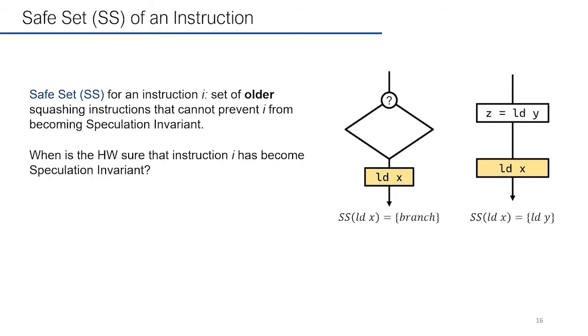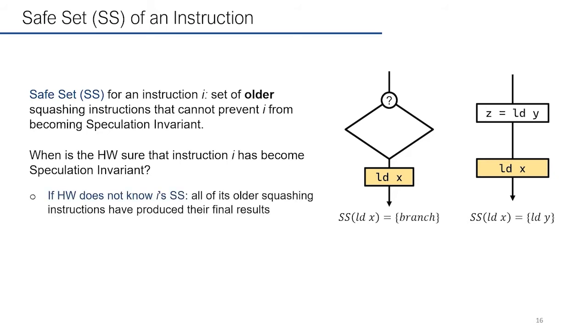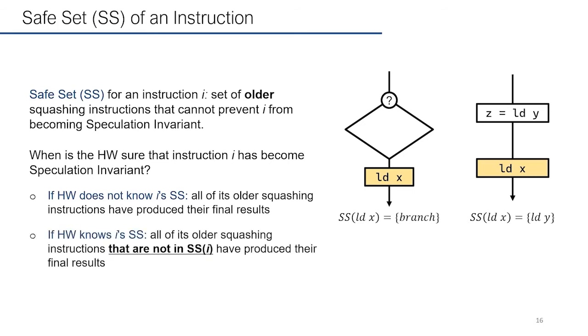To show you why the SS is helpful, let's think about when the hardware is sure that instruction I has become speculation invariant. First, if hardware does not know I's SS, it needs to be conservative. It will require all of its older squashing instructions to have produced their final results. On the other hand, if the hardware knows I's SS, we can relax the condition a little bit and only require those older instructions that are not in I's SS to have produced their final results. Because now a transmitter will wait for fewer squashing instructions to produce final results, it can be executed earlier and improve performance.